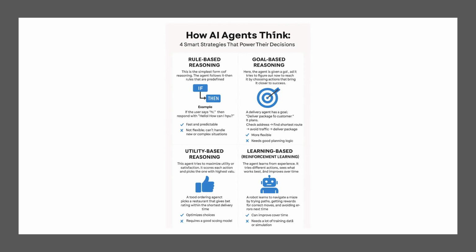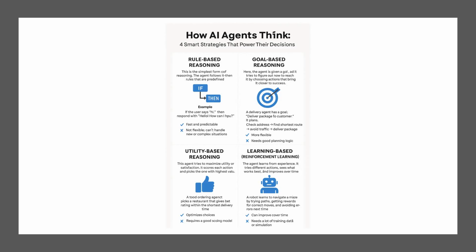Next comes utility-based reasoning. This agent goes beyond reaching the goal. That is, it tries to maximize satisfaction. It assigns a utility score to possible actions and picks the one with the highest score. It's very useful when there are multiple ways to solve a problem and some are better than others. The biggest advantages, it optimizes performance and is great for user satisfaction. Disadvantage, it needs a good utility function. How do you score satisfaction is the question that you will have to ask here.